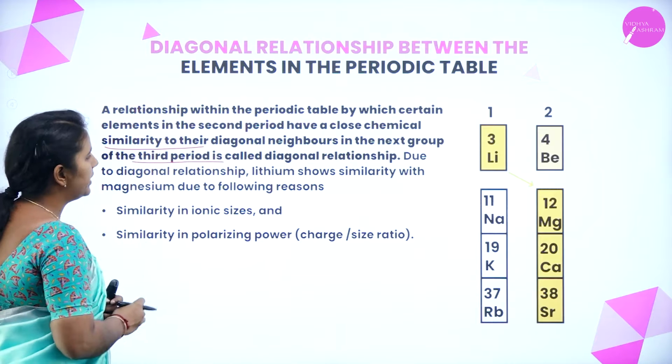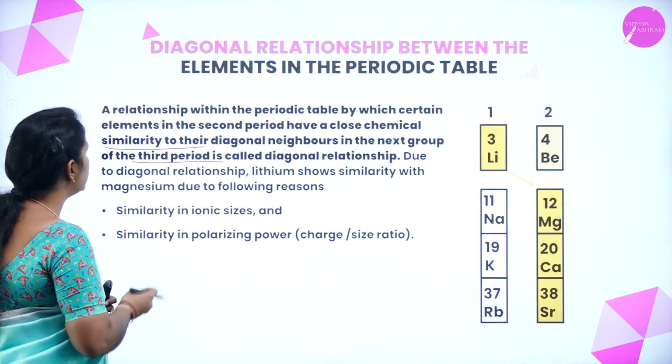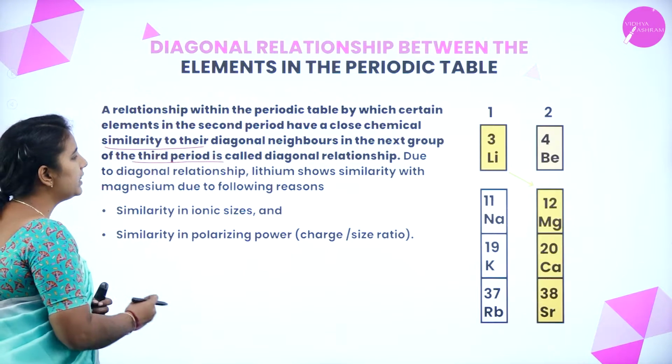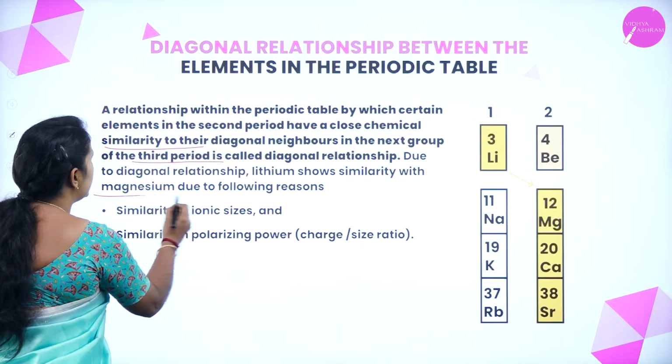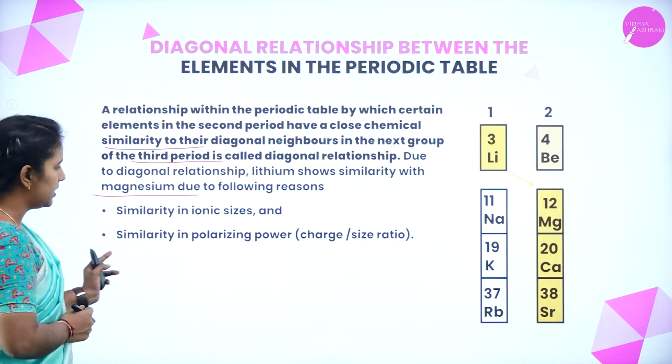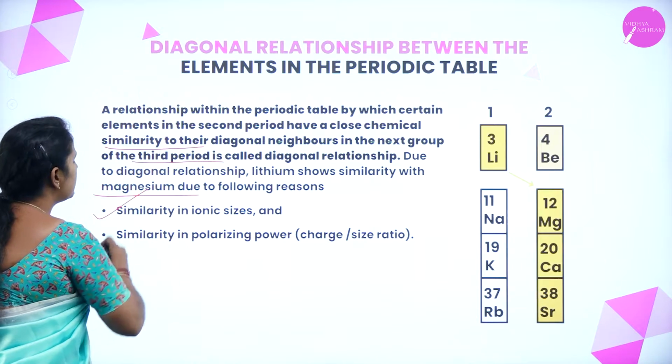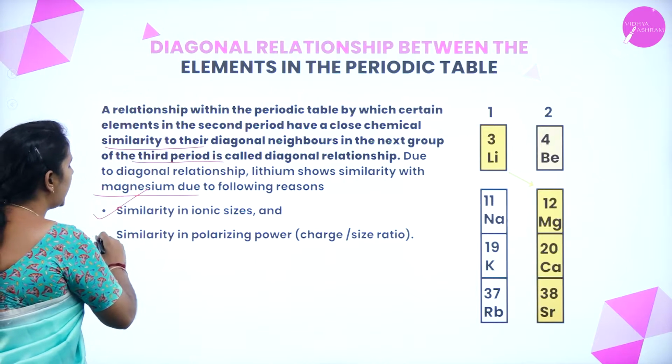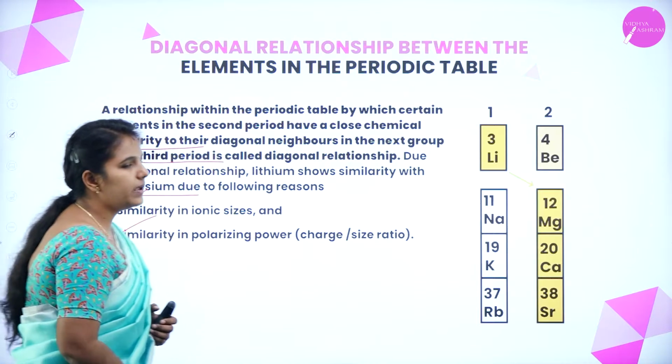They are known as a diagonal relationship, due to which lithium shows a similarity with magnesium for the following reasons. The first reason is the similarity in their ionic sizes and similarity in their polarizing power.